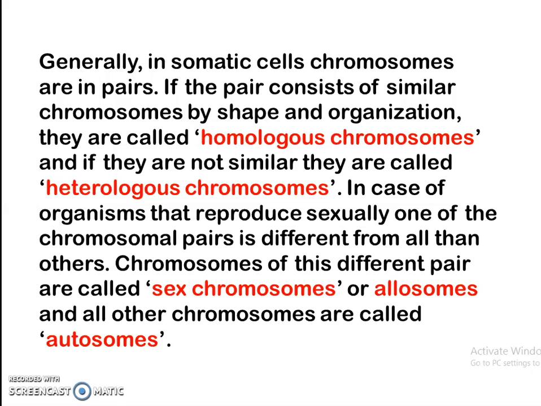In case of organisms which reproduce sexually, one of the chromosomal pairs is different from all the others. So the chromosomes of this different pair are called the sex chromosomes or allosomes. And all the other remaining chromosomes are termed as the autosomes.